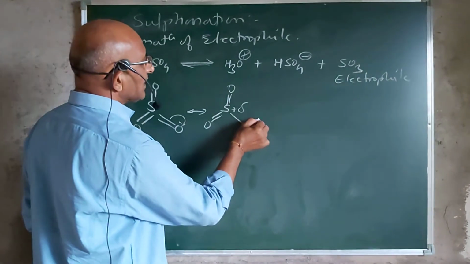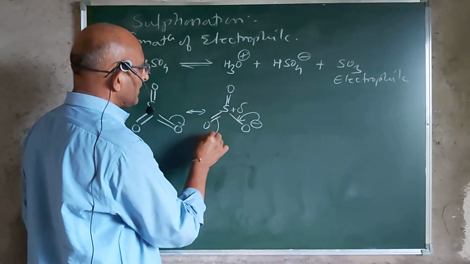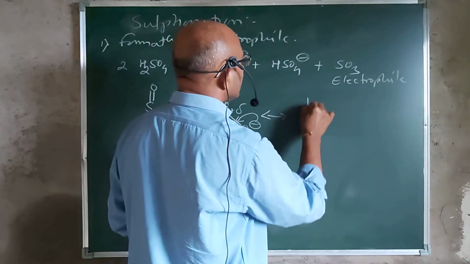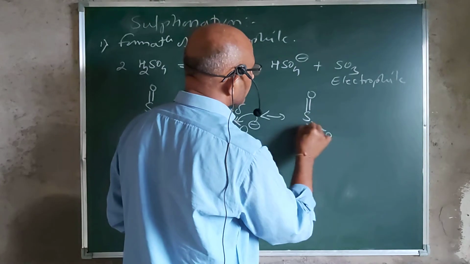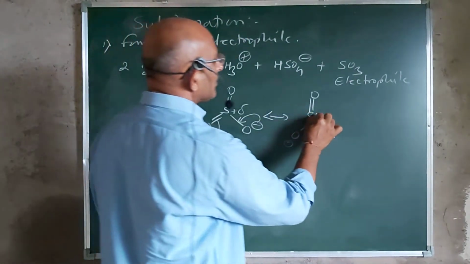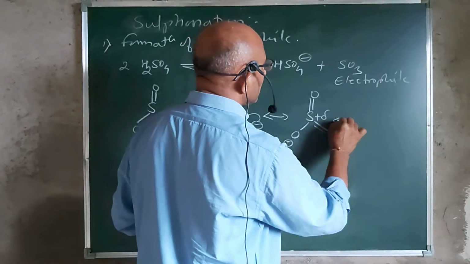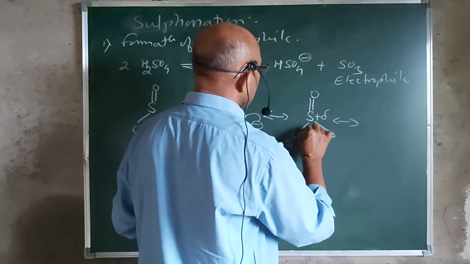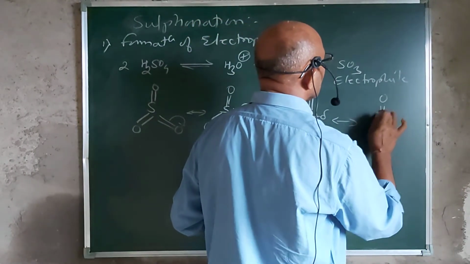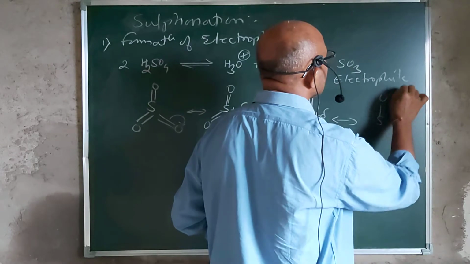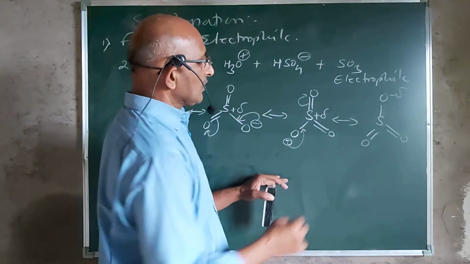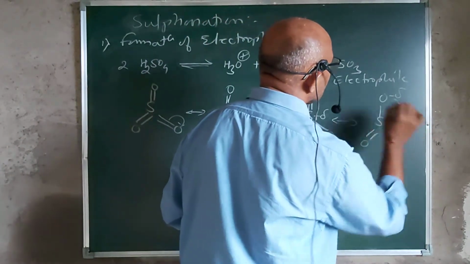Now, when this electron pair delocalizes in this way, you are getting three different resonating structures, meaning the negative charge is delocalized on the different oxygens. So it is being stabilized, and this sulfur acquires a positive charge.